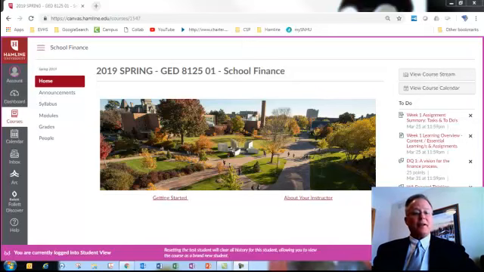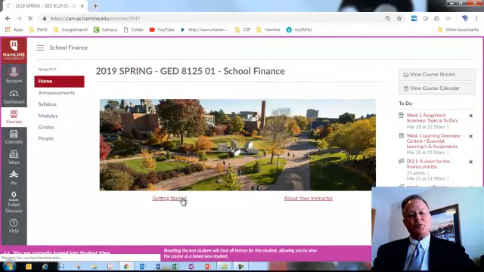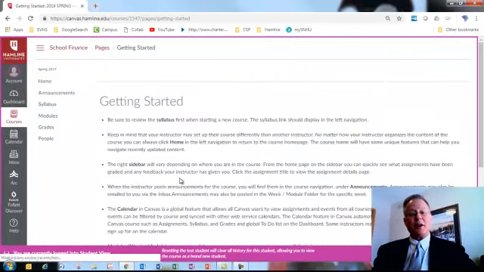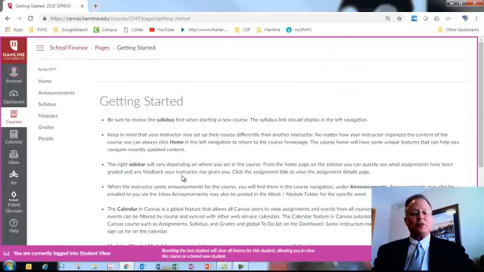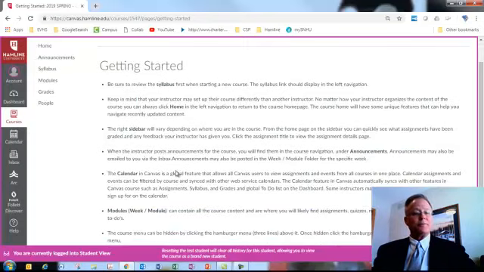As you look at the left navigation screen, you'll see the first thing you come to is the home page. On the home page you'll see a beautiful picture of Hamline University and two links at the bottom. One is a link called Getting Started. I won't read these to you, I'll let you do that, but the Getting Started area talks a lot about those essential items such as the syllabus, the sidebar, the different buttons and the calendars, and I would recommend that you read this and review that to get a good start.